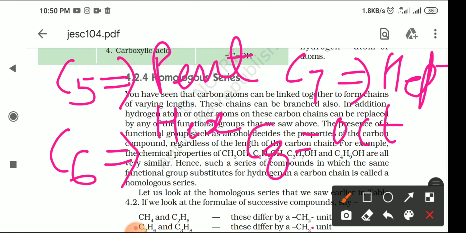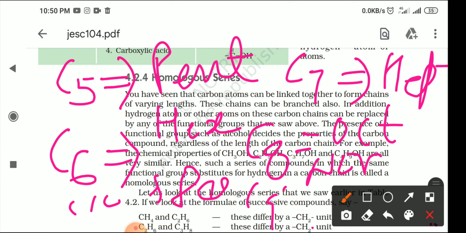Again I'm repeating it. If a compound has one carbon atom, we use meth. Two carbon atoms, eth, E-T-H. Then for three, prop. For four, but, then pent, hex, hept, oct. Similarly, if a compound has nine carbon atoms, we use non, and if it has ten carbon atoms, we use the term dec.